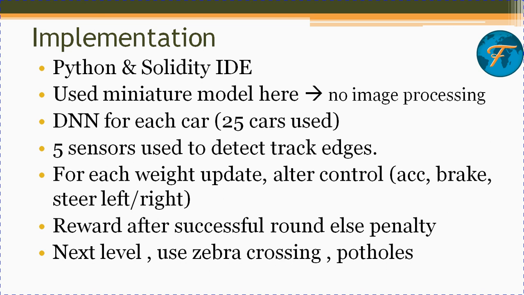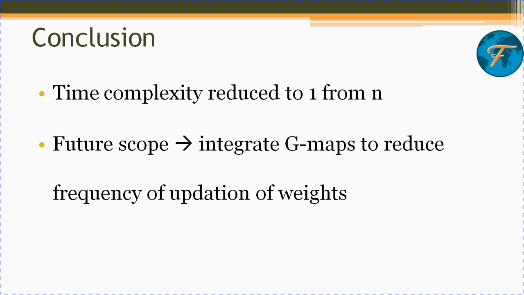The next level of training goes along with taking care of zebra crossings, in which the particular car has to apply the brake and go a bit slower, and to avoid potholes, steer left and right. All these things have been done in the next level as well in the form of implementation. To sum it all up, the time complexity of our approach has been reduced from n to 1.